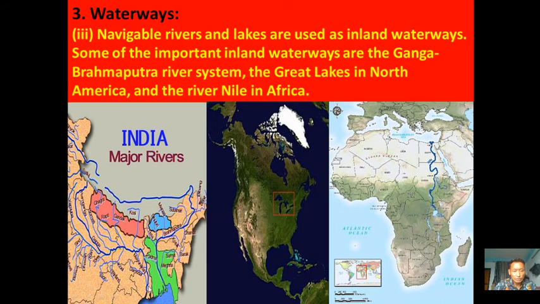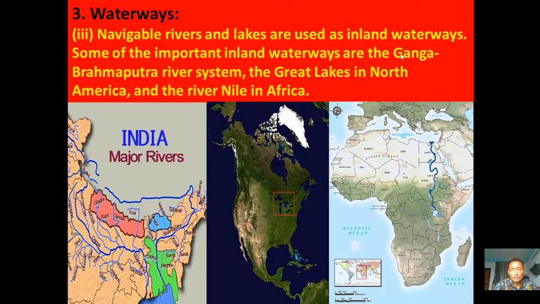This is National Waterway number one. People are navigating ships on River Ganga, and again on River Brahmaputra. These are two examples of navigable inland rivers in India.